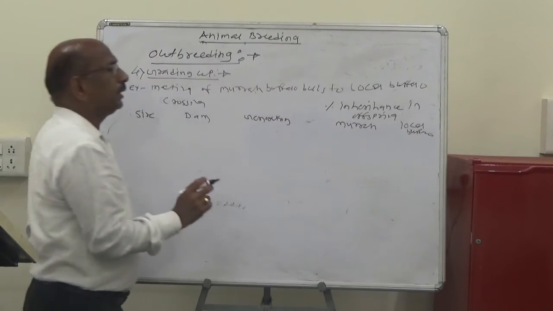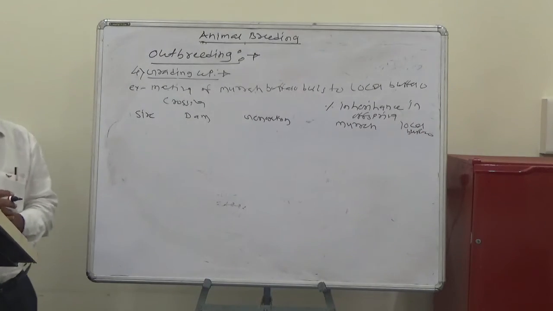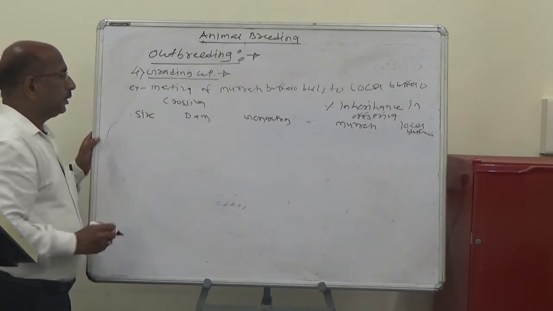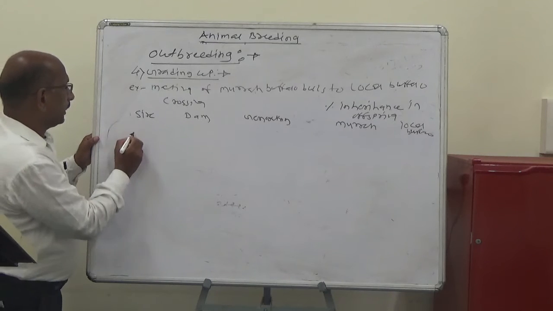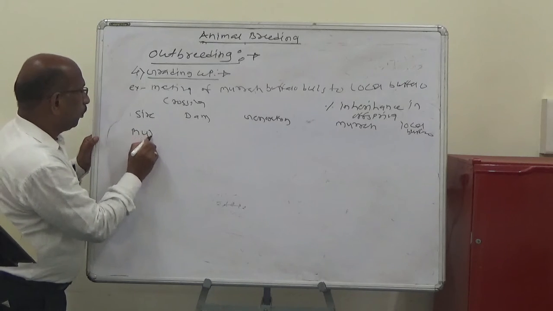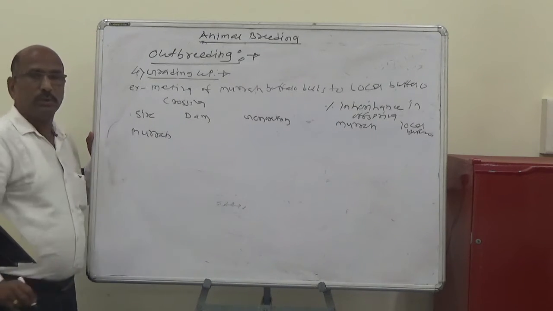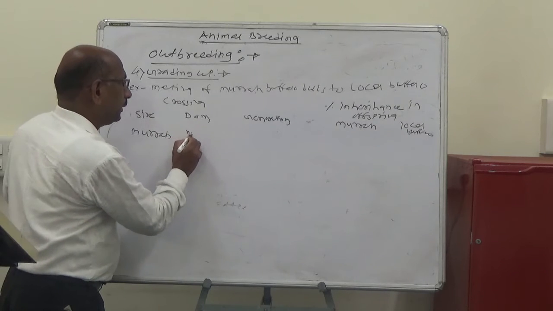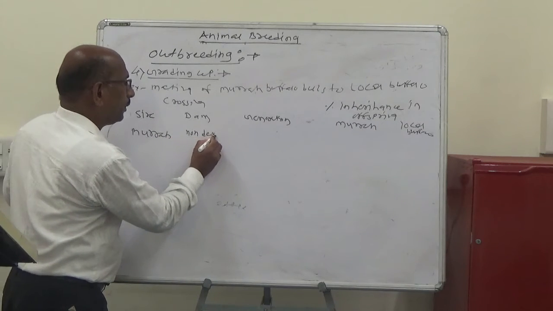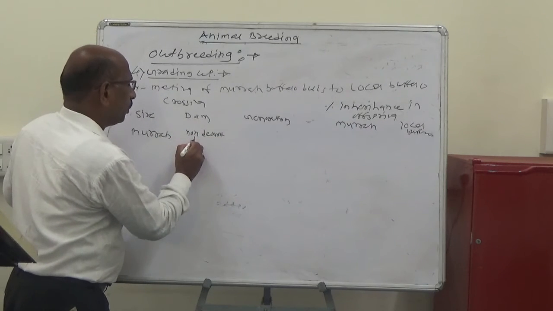This is one example with the first inheritance and the generations in the crossing. So the first is the sire, the Murrah bull, and the non-descript or local buffalo.